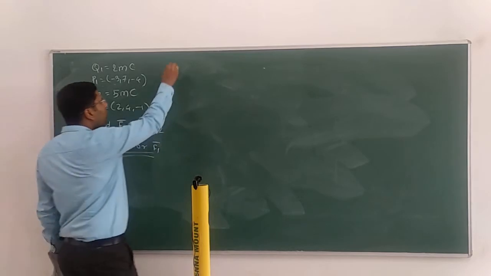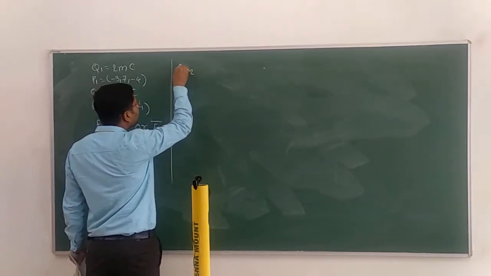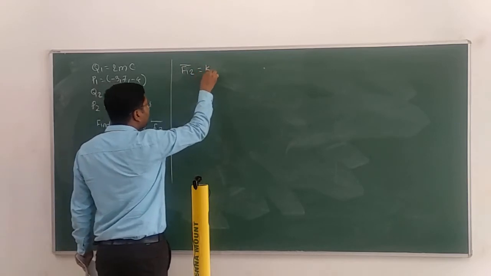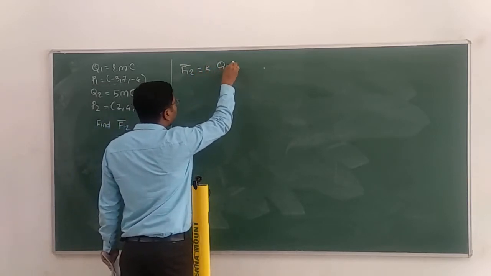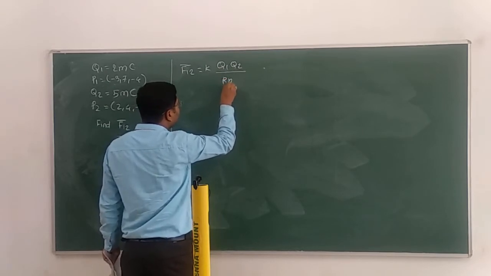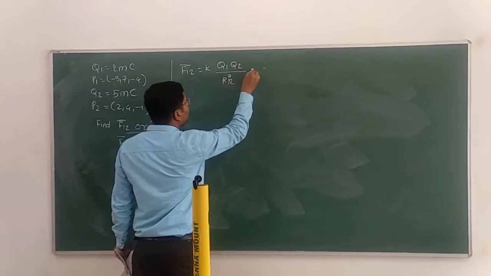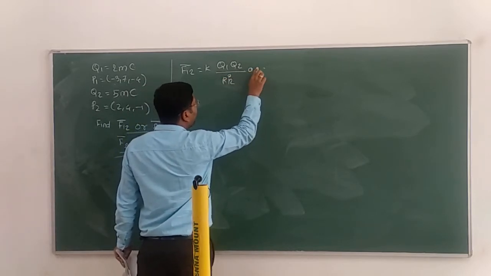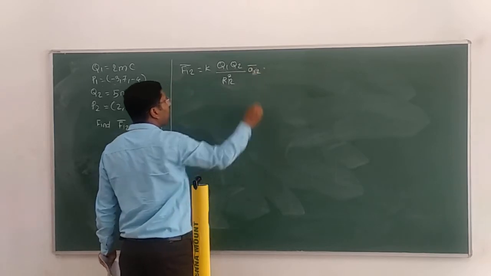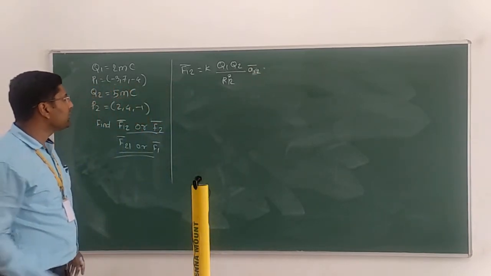So what is the formula to calculate F12 bar? K Q1 Q2 divided by R12 square, times the unit vector, which you can write as R12 or A12. First of all, we have to calculate this R12.